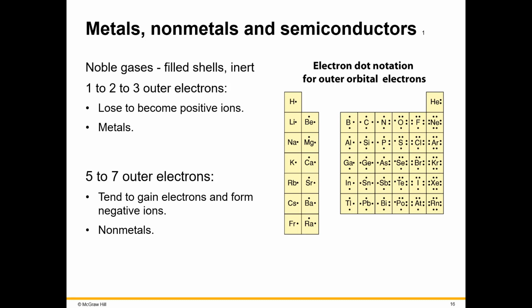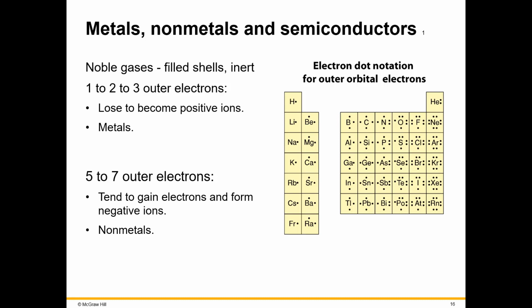However, in the first 3 groups, 1, 2, or 3, their outer electrons tend to be a little more unstable, and they can get lost easily and gained by another atom that will become an ion. When these first 3 groups lose their electrons, they get a positive charge, and we'll talk more about that in a second, talking about lithium.